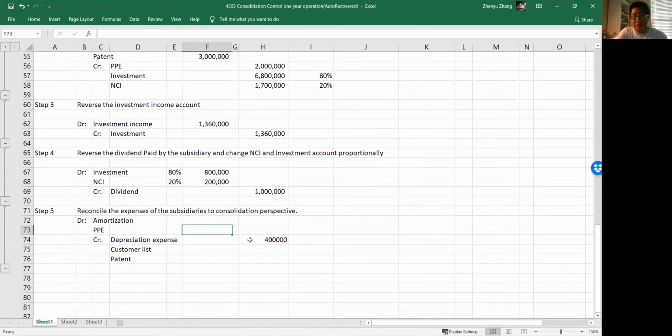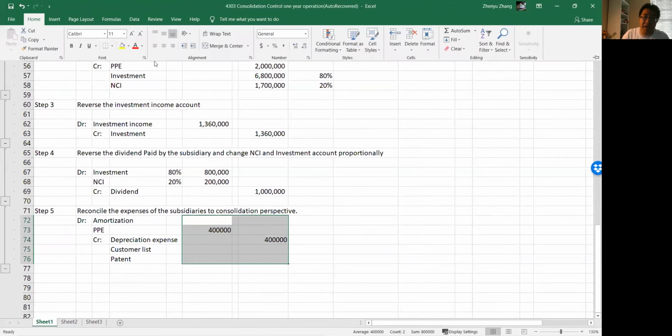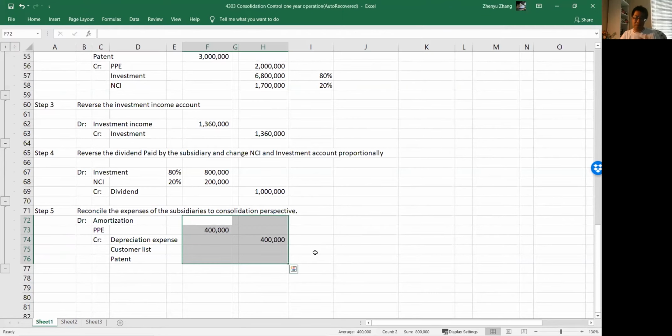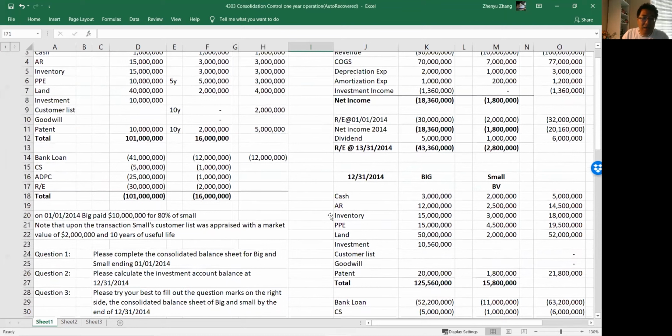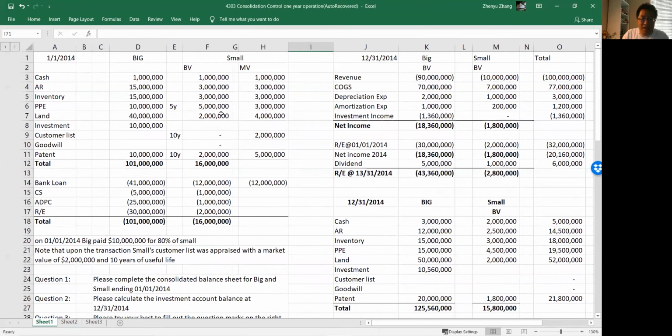For the sake of simplicity, we don't have accumulated depreciation. In the real world, we are supposed to have it. But here, let's just make it simple. And next, we look at the land. Land has infinite useful life, so we don't worry about this.